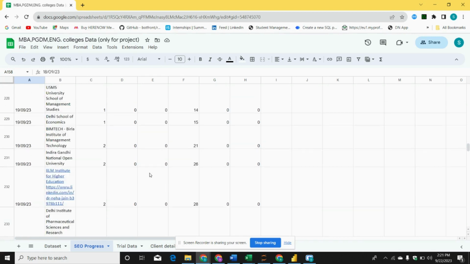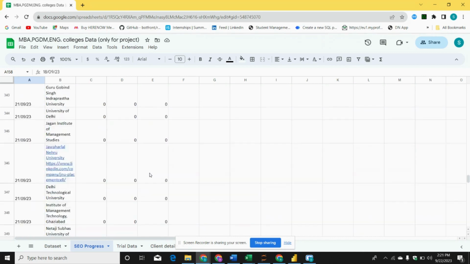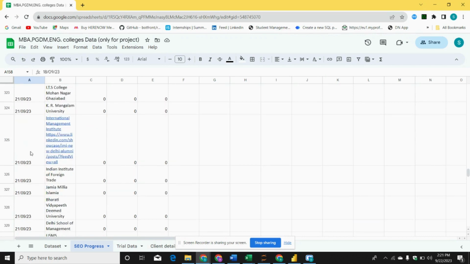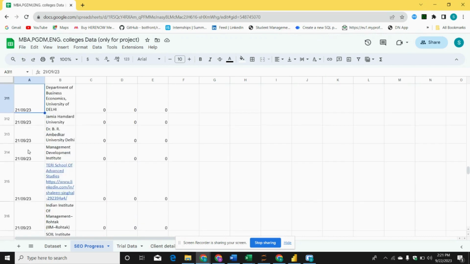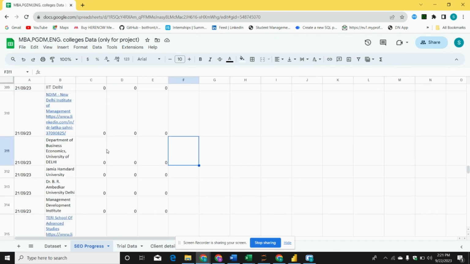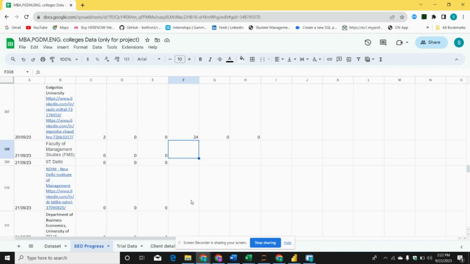Now what we have to do is maintain this particular data from the next day. Okay, so now I have mentioned till 20 of September, and this 20 of September we have maintained. Yesterday's data will be given to the students who want to do the live project. Based on that data set, you have to mention all the visitors. If there are visitors here, you just divide by 10, take the smallest integer of that, and mention a SEO score over here. Similarly, from this you will get another sheet where how many enquiries we have got.